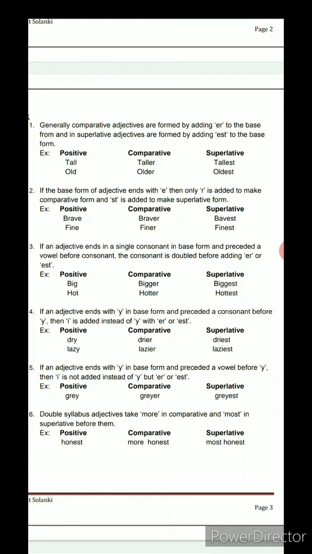Now sometimes the last letter of the adjective is a Y, but the preceding letter is a vowel, meaning one of A, E, I, O, U. Then the Y is not omitted and the I does not come.